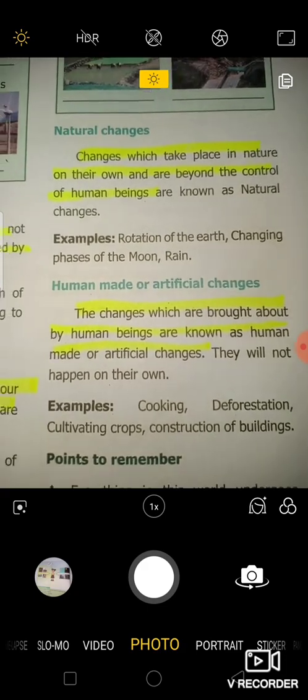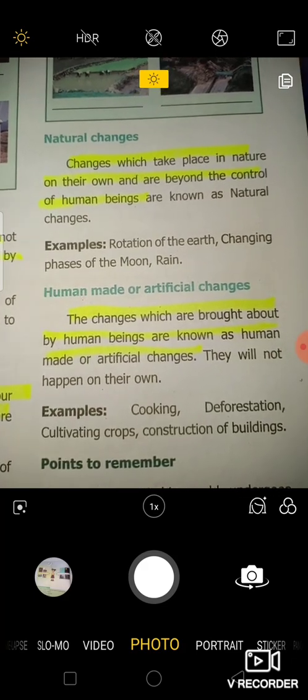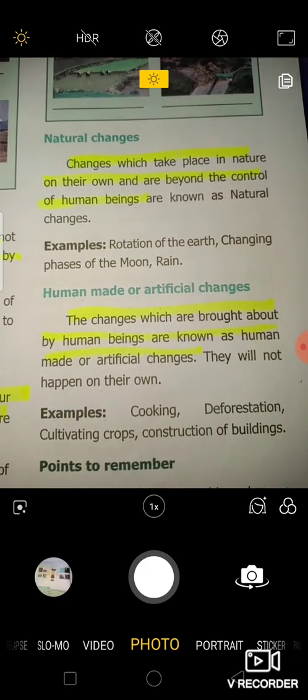So I hope you all understand this lesson and you can easily distinguish any changes according to the classification.